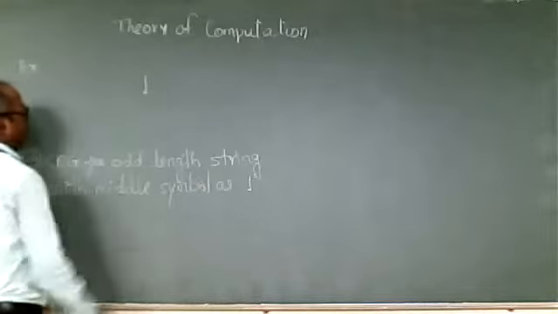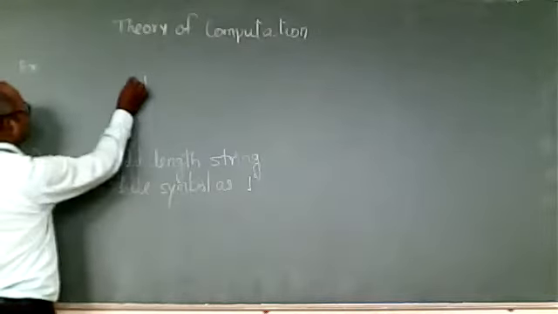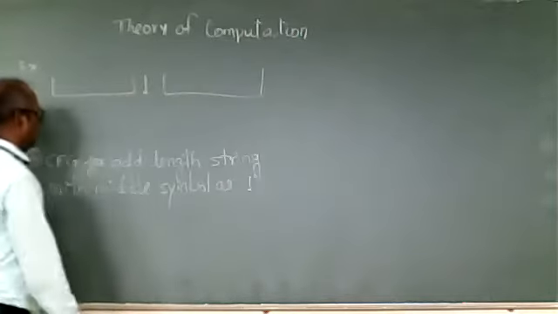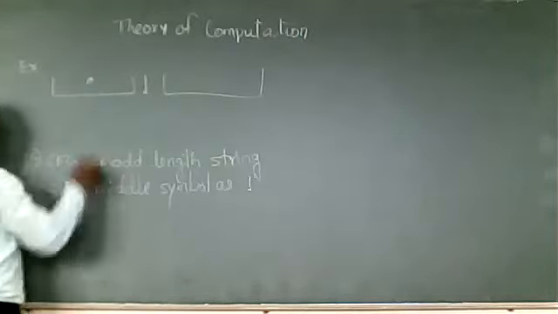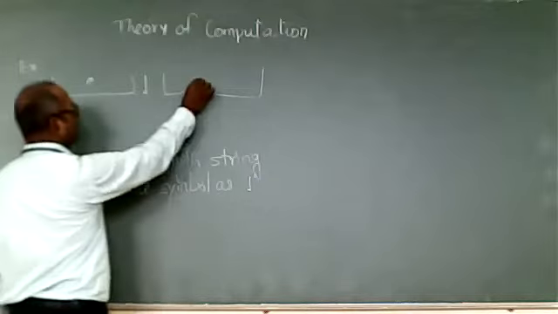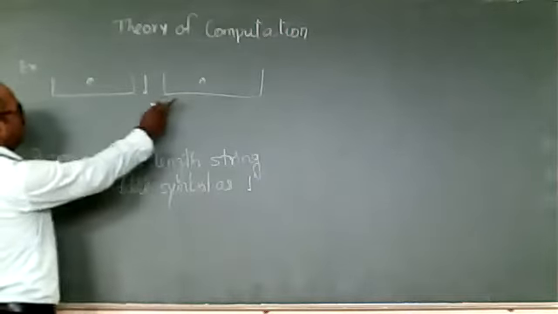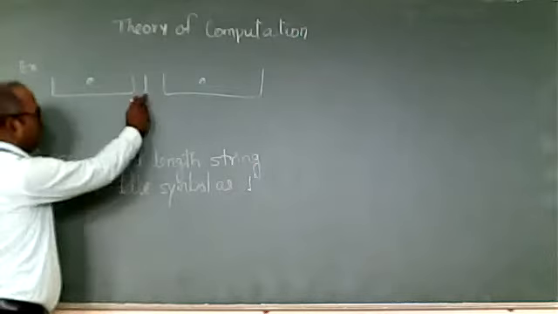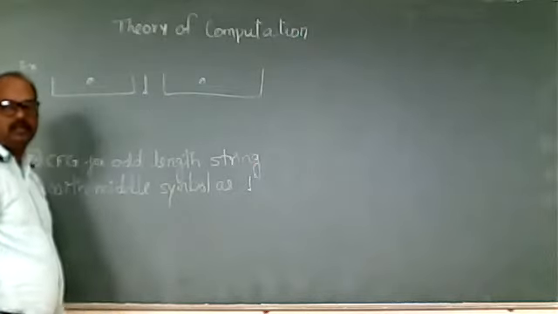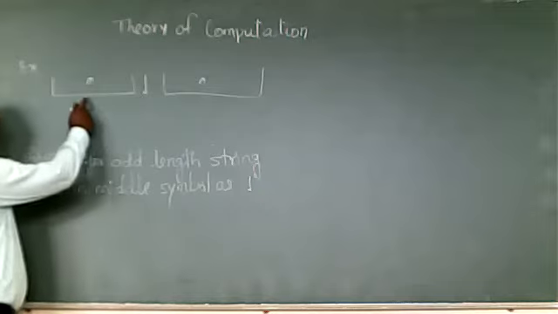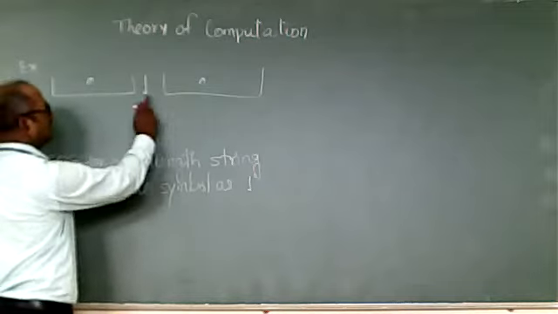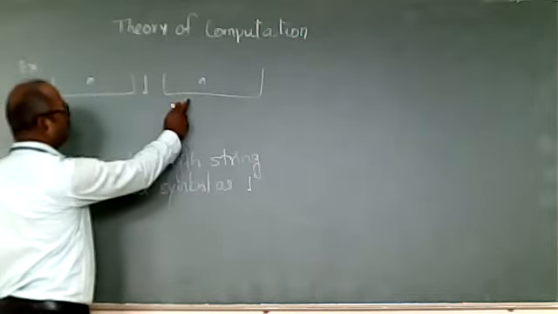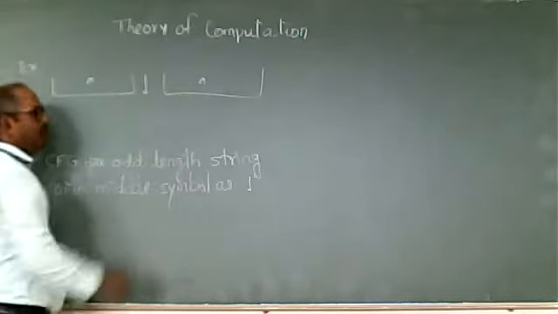If I want to define this language, there is a 1, before that n symbols and after that n symbols. This n and n will make an even number, so with the 1 it will make an odd length. Suppose n is 3, then 3 plus 3 is 6 and this makes it length 7. Suppose n is 2, then 2 plus 2 becomes 4, and this makes it 5.